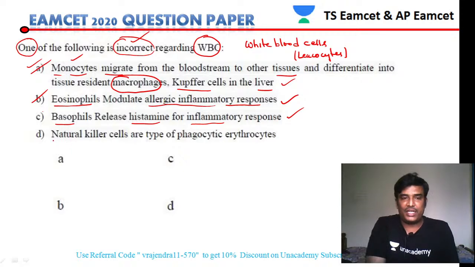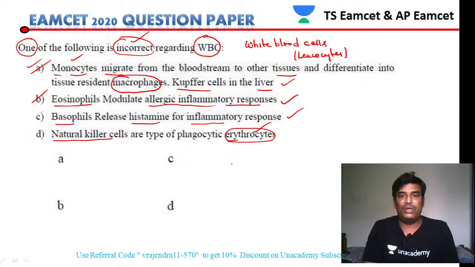Then natural killer cells, NK cells. The statement says natural killer cells are a type of phagocytic erythrocytes. The question is telling us here they are erythrocytes. Erythrocytes do not play any role in acting against the organism. So this is a wrong statement. So option D will be our answer.